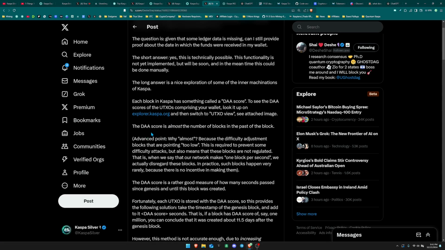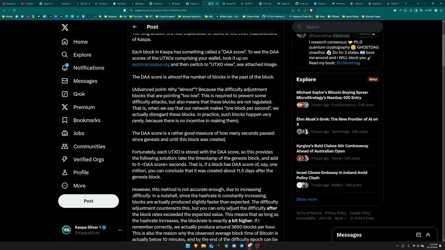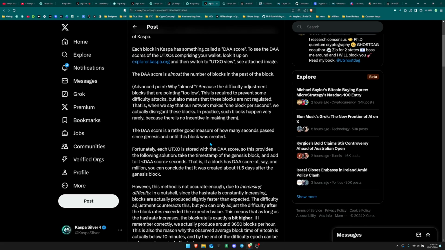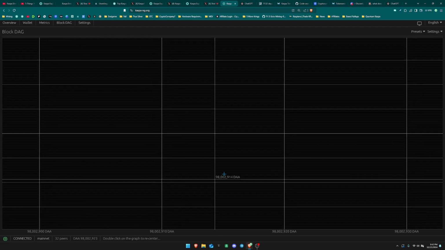He goes on to say here that the DAA score is almost the number of blocks in the past of the block. The DAA score is a rather good measure of how many seconds passed since Genesis and until this block was created. So basically the DAA score is giving us the number of blocks that ever existed. And since every single block happens every second, we can actually use this to calculate how many seconds have passed ever since the Kaspa network has started.